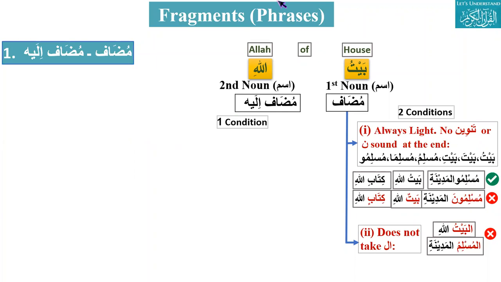I would go to Anusha. Walaikum assalam, Anusha. Why do we say this is wrong? Al Muslimul Medina. Okay, because it has an al. Where, in Medina? No, at the start of Muslim. Why? Because mudaf should be light, and it does not take al. That's why al should not be there.